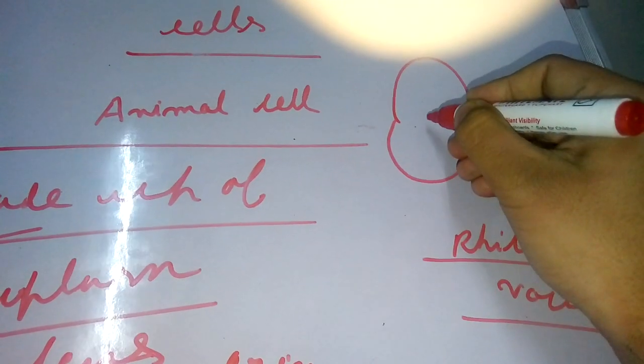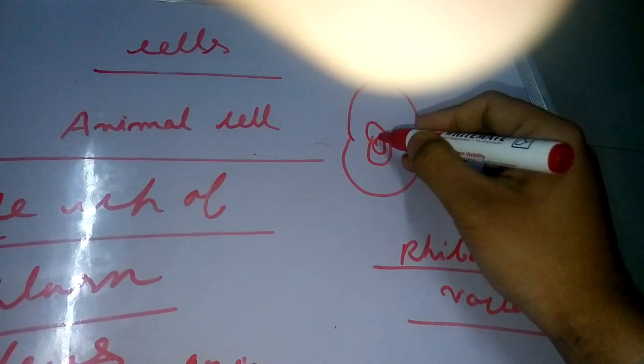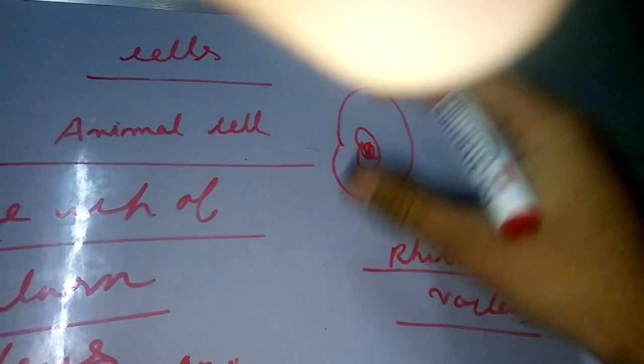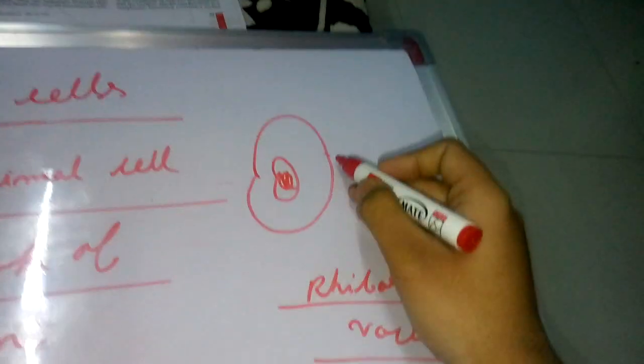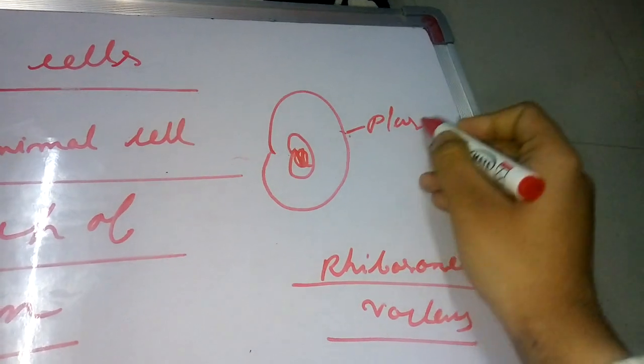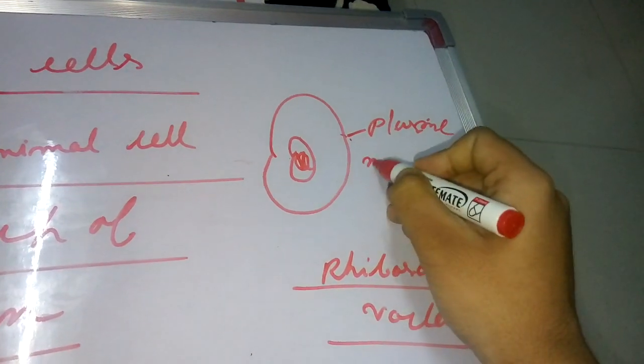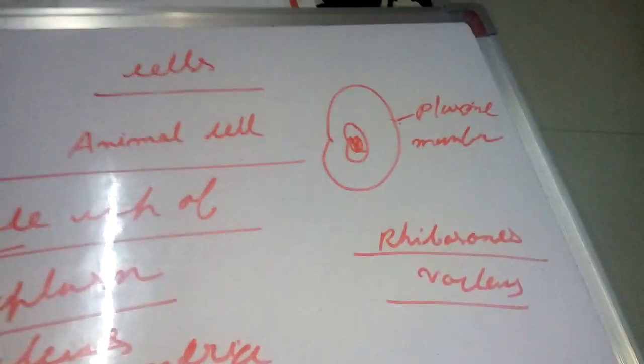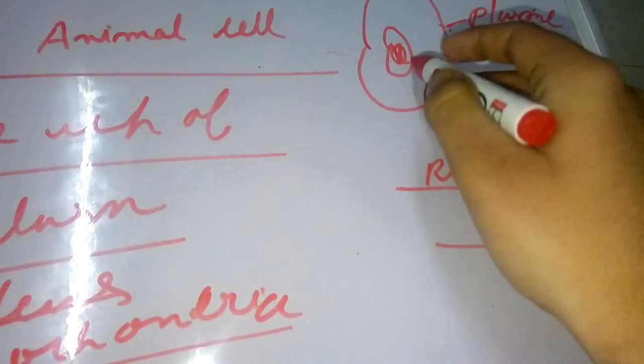Now, at last, this is a cell. This is a nucleus in the animal cell. I am doing a rough drawing. I am not a good artist. I am not a good painter. Okay. Now, here is the plasma membrane or the cell membrane. This is the nucleus.